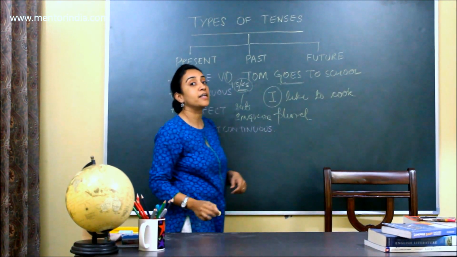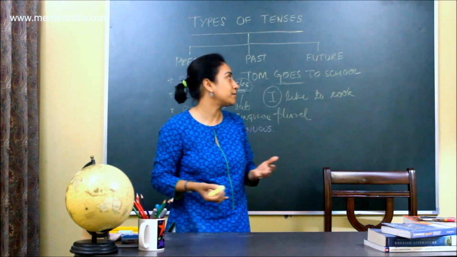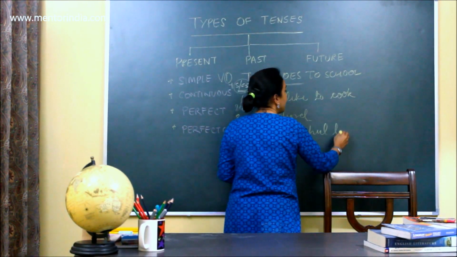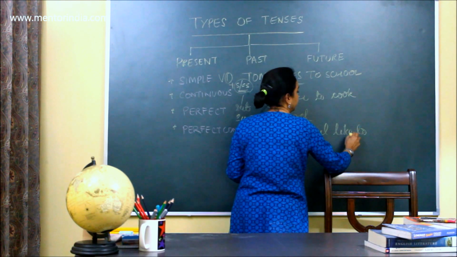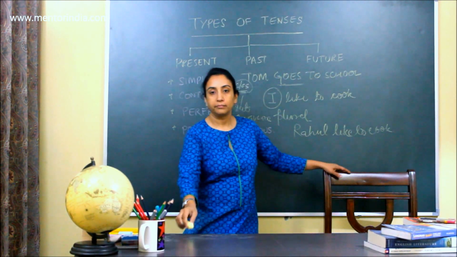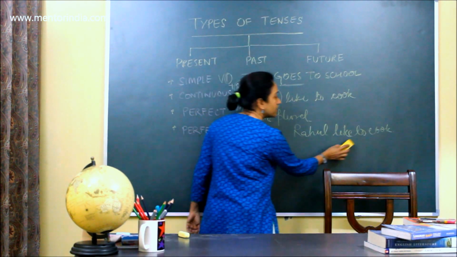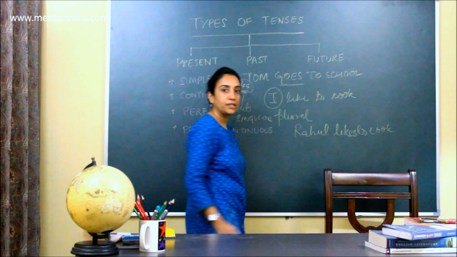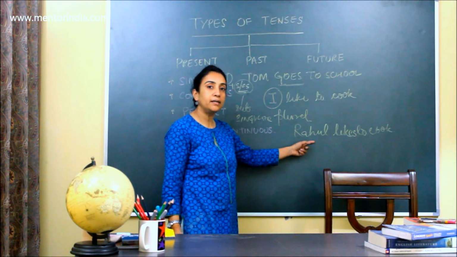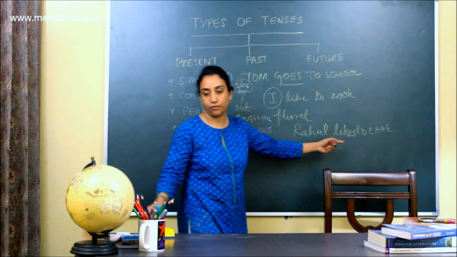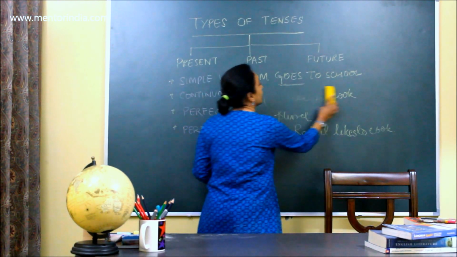I hope you all understand them when I say singular. That means if I say Rahul like to cook, what is wrong with it? The wrong part is he doesn't like to cook, he likes to cook. So Rahul is a singular subject and I need to add s to the verb form to make it correct.